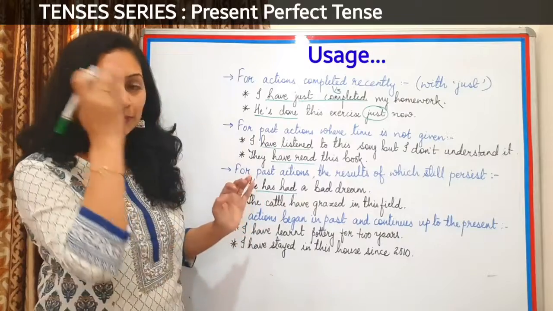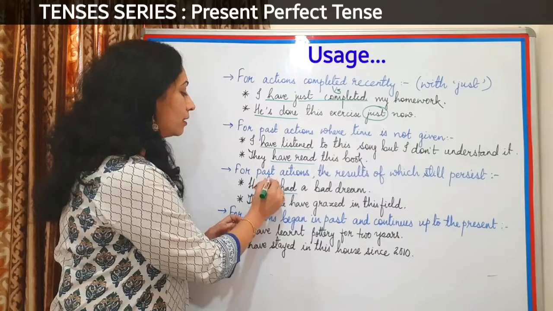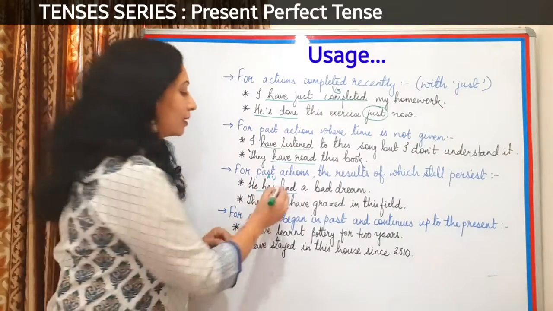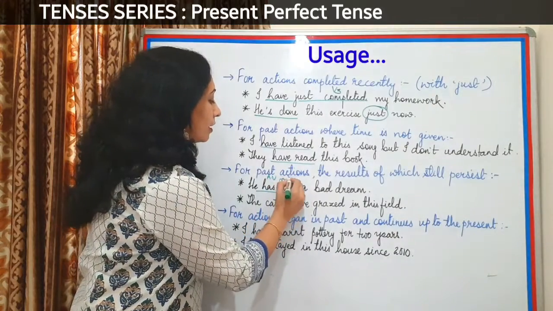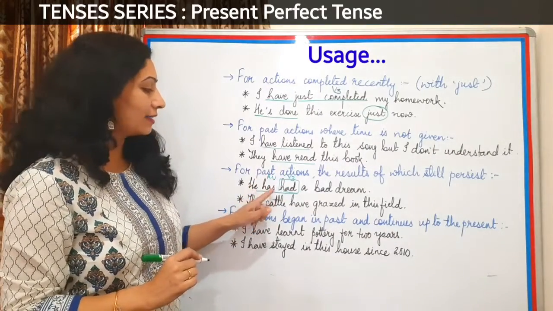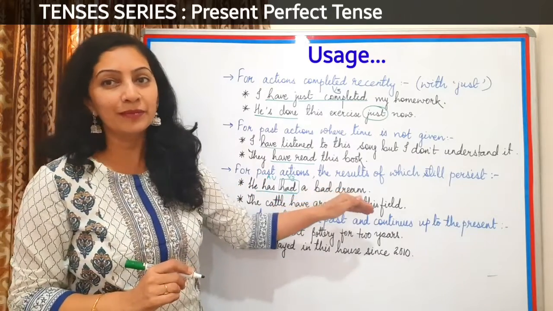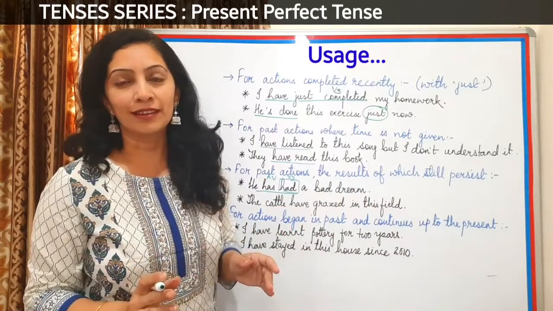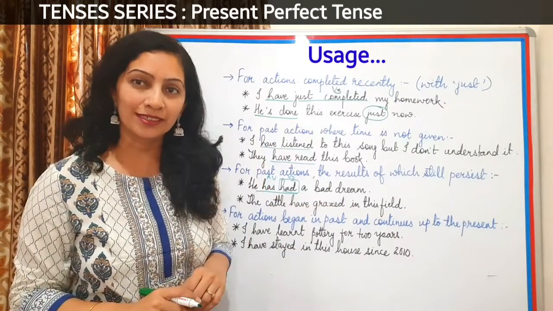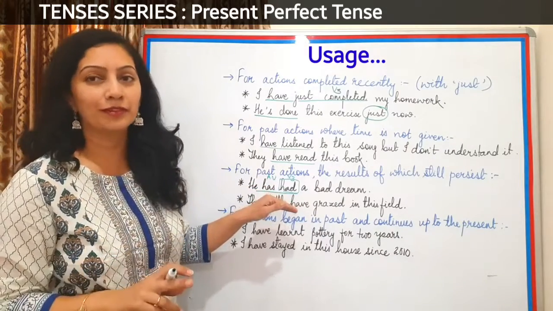Let me tell you how it has been shown here. He is the subject. Has here is the auxiliary verb of perfect. In present perfect we use has, right? But this had is the V3 form which is used as the main action verb. Like he has had. He had a bad dream, or he has had a bad dream. Both are perfectly fine. But when I say he had a bad dream, then it goes in simple past. But when I say he has had, then it comes in present perfect.